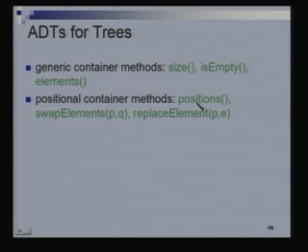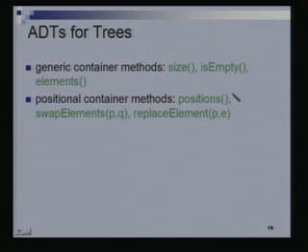So, what does positions do? The method positions will specify all the positions in the tree. It will give you all the positions in the tree as a sequence, just the position objects. This positions method has no parameters. When you invoke it on a certain tree, it will just give you a sequence of all the positions in the tree, references to all the nodes in the tree.